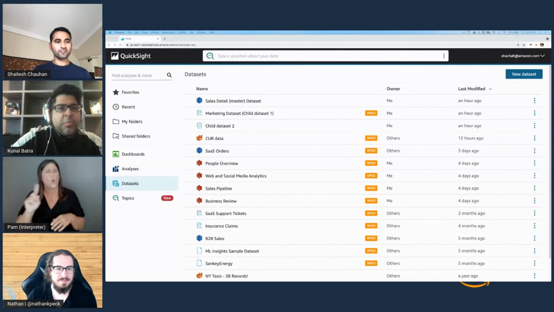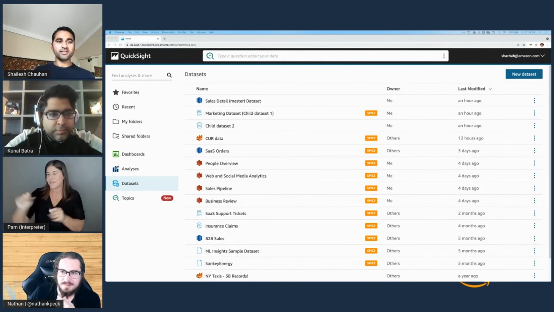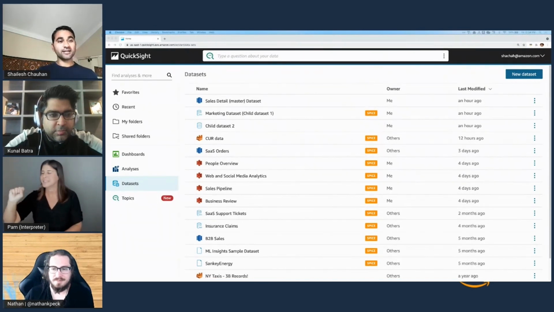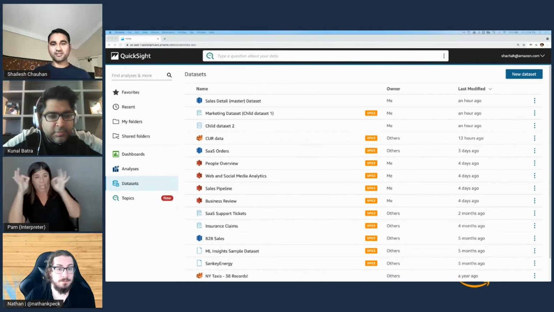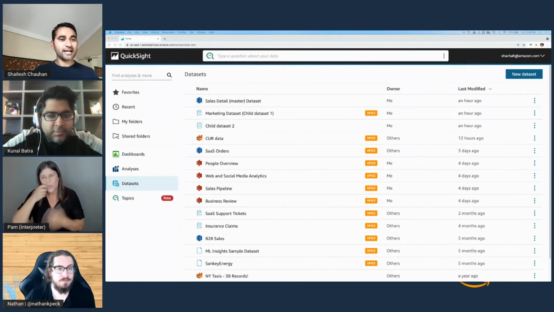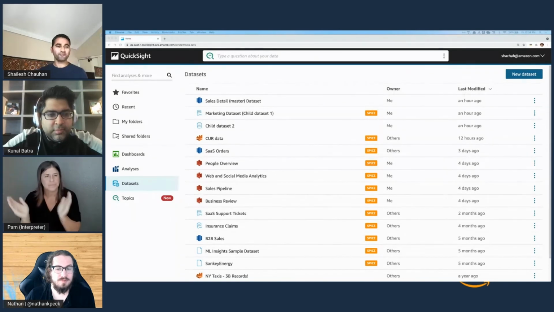Where can we find out more about this? How do we get started? Right, QuickSight is free to sign up. You can just go to aws.amazon.com/QuickSight and sign up to try it out. I would highly encourage it because, as I said, for technical or non-technical, there is no bar. There are no prerequisites for you to try this out. And this is pretty cool: there are some sample data sets and dashboards that we have made available for you to learn. So I would highly encourage you to get started from there.